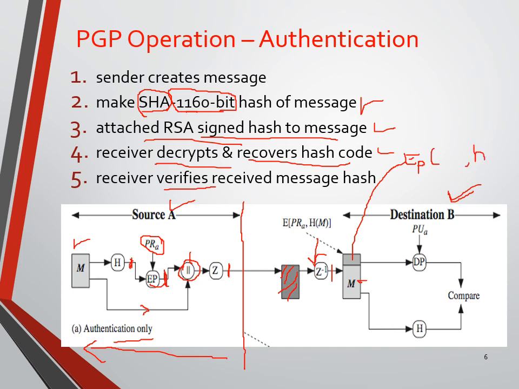To encrypt the hash code, we used the private key of user A, as written here.